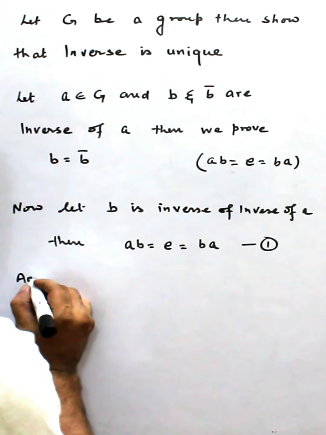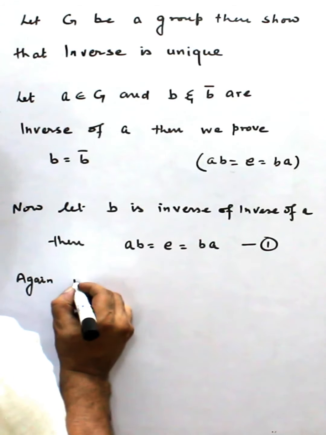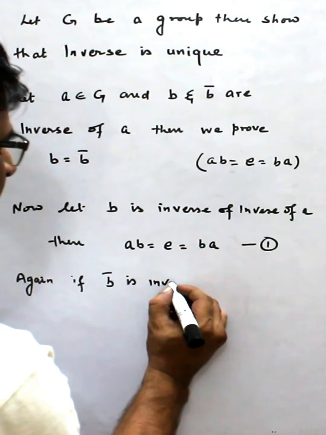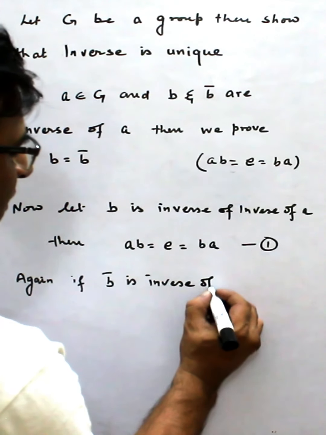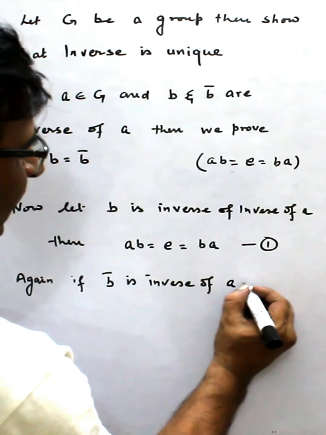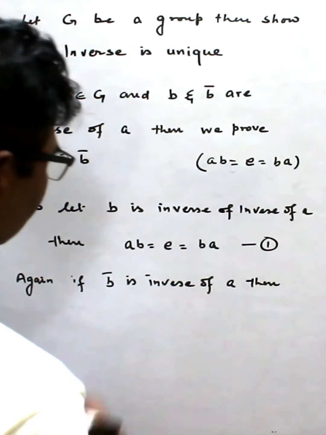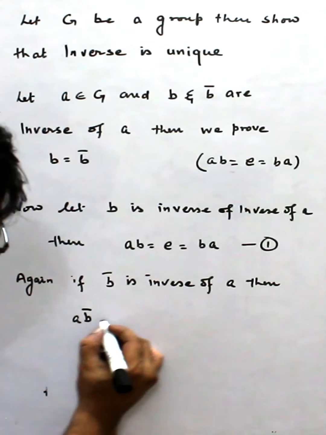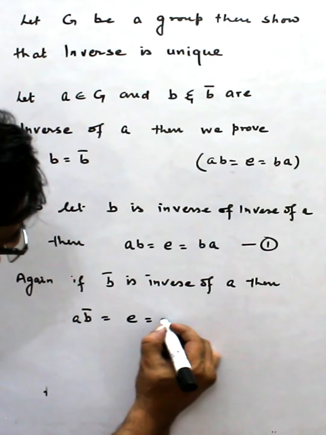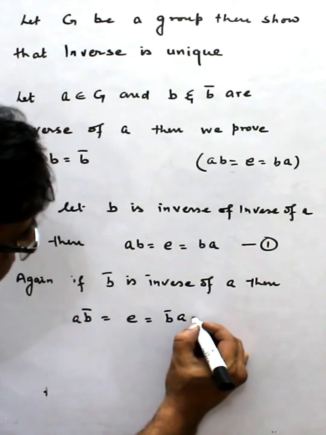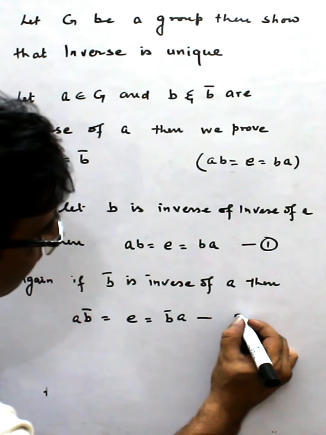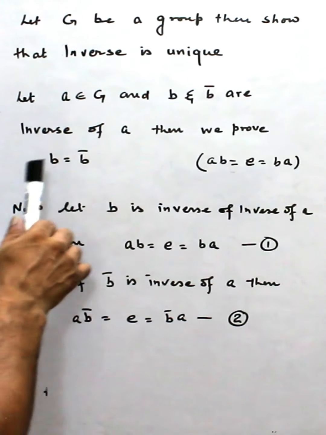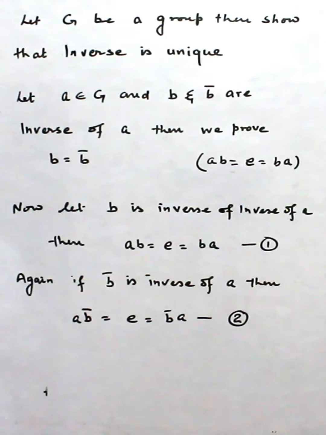Again, if B bar is inverse of A, then what happens? Then AB bar is equal to E or B bar A is equal to E. This is equation number 2. Now our target is we want to prove B is equal to B bar.